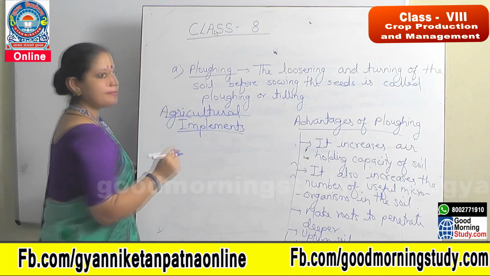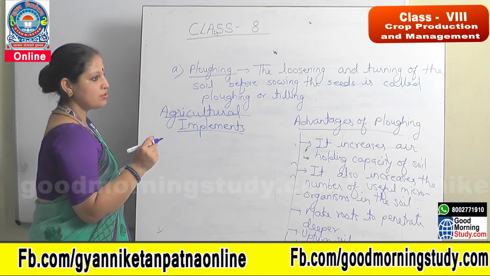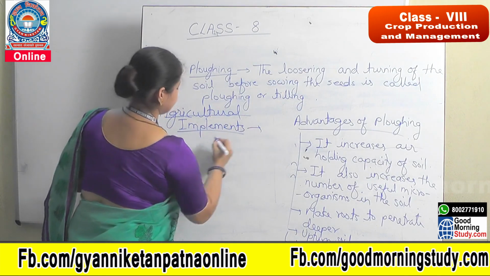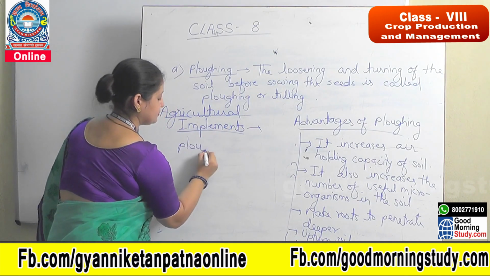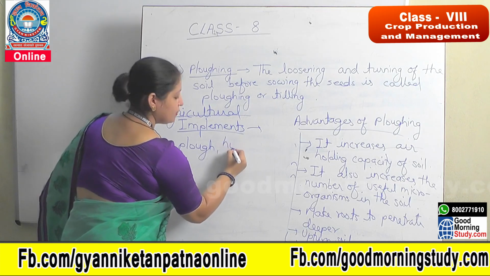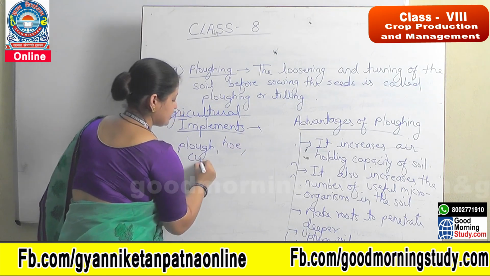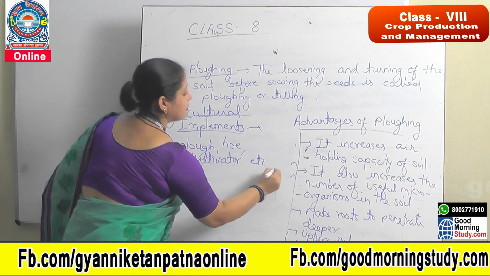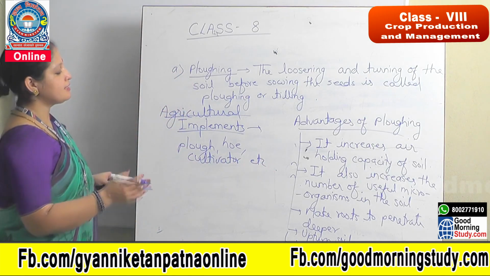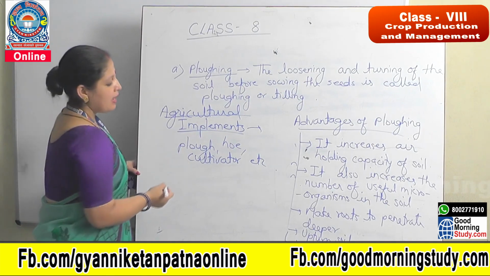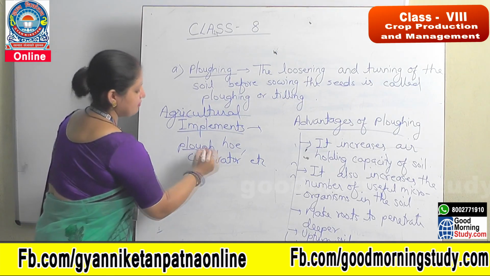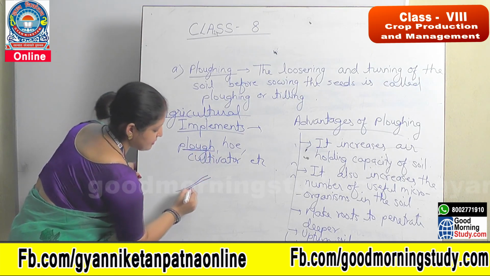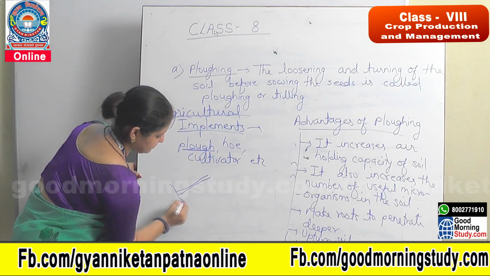Agriculture implements are the tools which are used for plowing, such as the plow, hoe, cultivator. So these are the different agriculture tools used in plowing. The plow is an old age practice. Let's see the diagram of the plow.